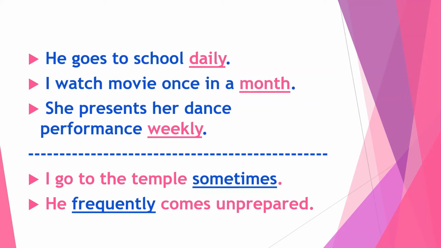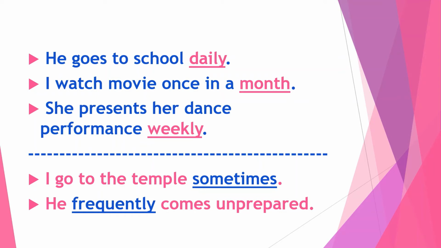Now next, I watch movies once in a month. In this example, month denotes an adverb of definite frequency. When you ask the question, how often do you watch movies, you get the answer once in a month, so it is called a definite frequency adverb. Next, she presents her dance performance weekly.